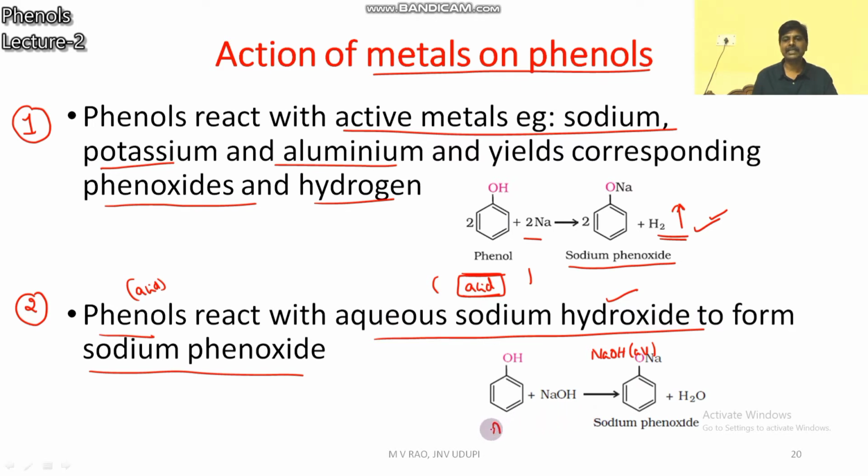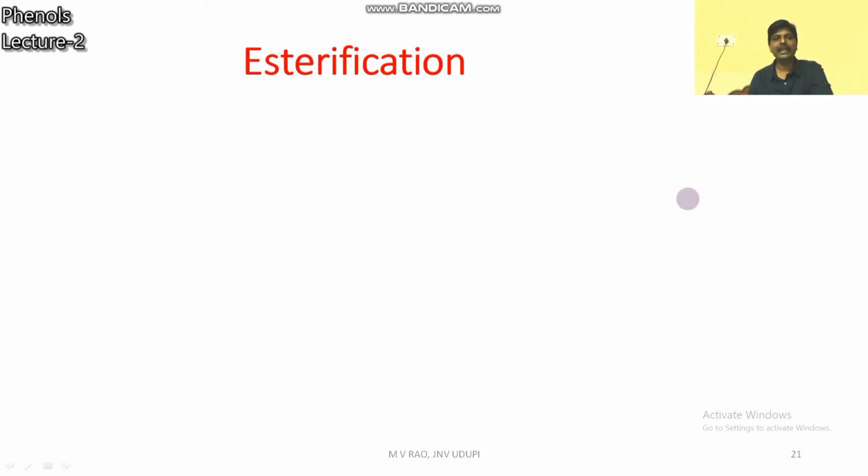So you can consider this reaction as a neutralization reaction. Phenols are acidic, that's why they react with base to form salt and water, and with active metals with the liberation of hydrogen gas.